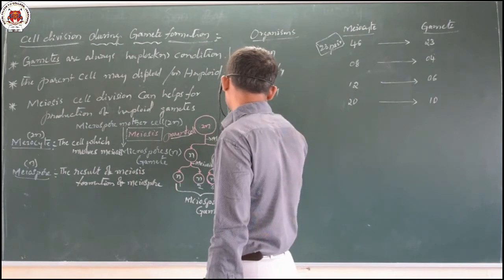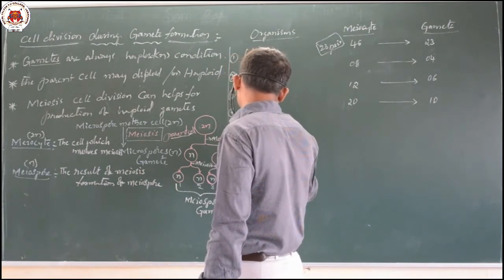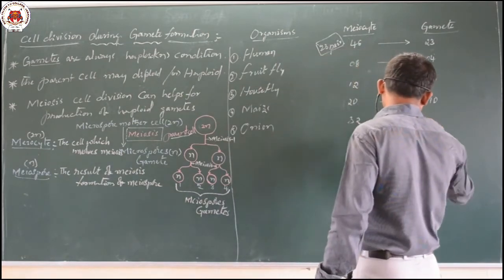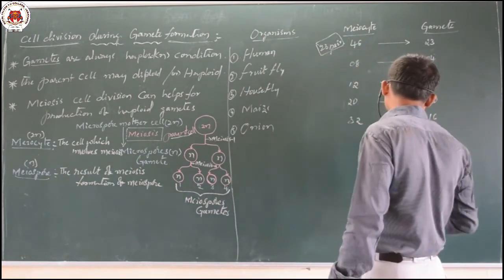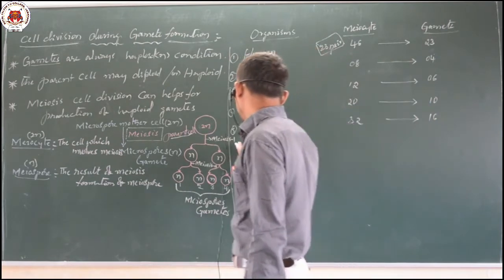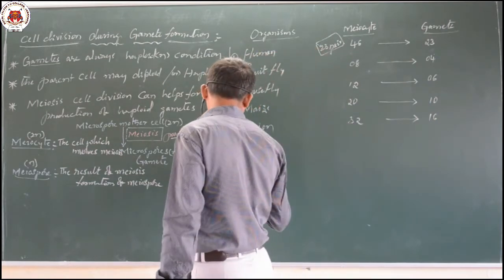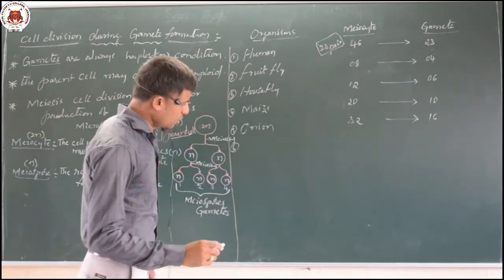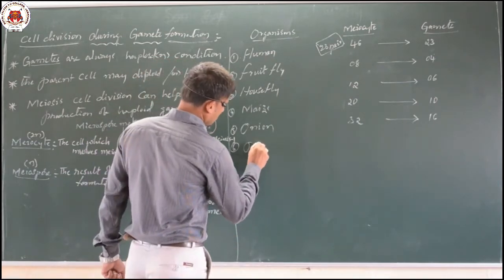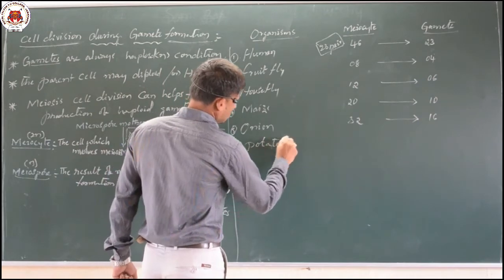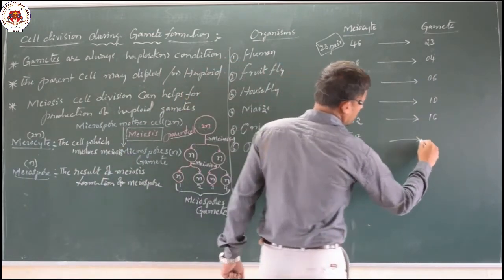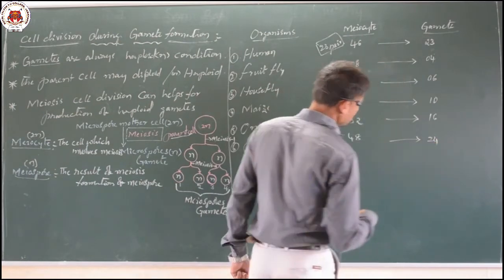Likewise, the onion is composed of 32 in its meiocytic number and 16 in its gametic condition. Like potato, which is composed of 48 chromosomes, and its haploid condition is 24.